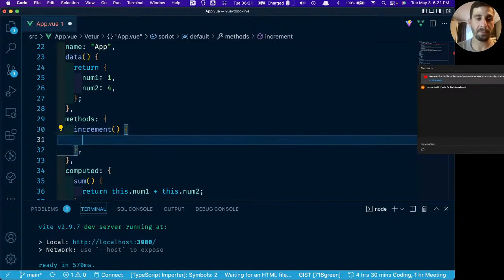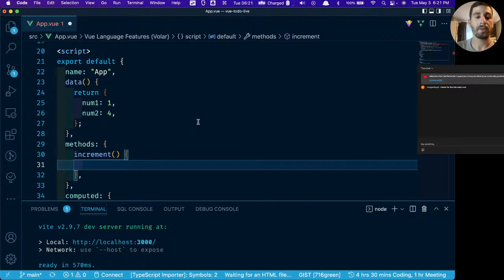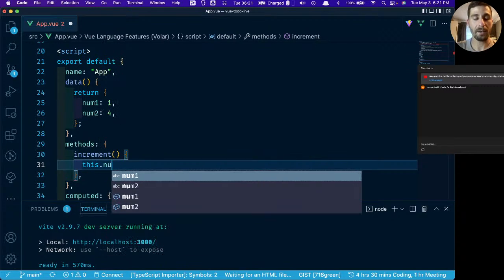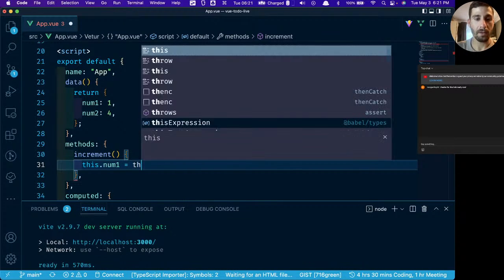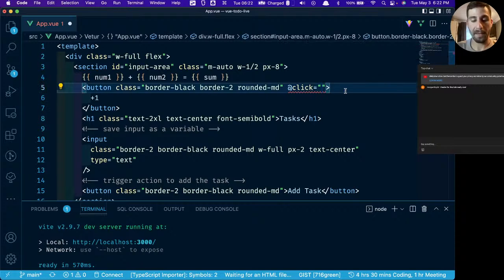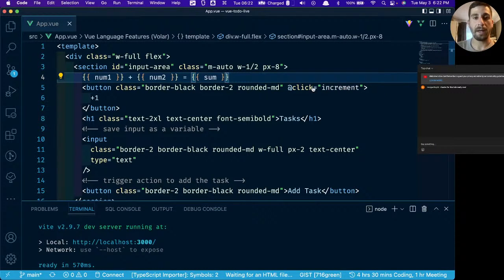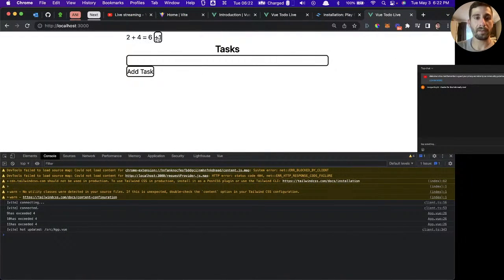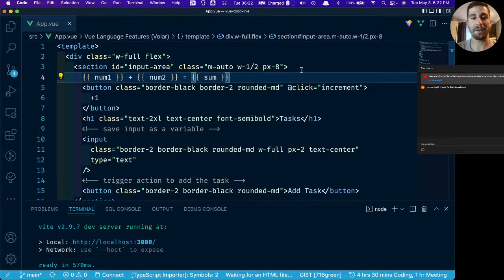And inside of this method, what we want to do is say number1 equals number1 plus 1. So this.num1 equals this.num1 plus 1. And now we can reference this name here, increment, by pasting it in there. So now every time we click the button, we're going to get the same result as we did last time, where it increments, but we're doing this in a cleaner, more semantically appropriate way, I guess you would say.